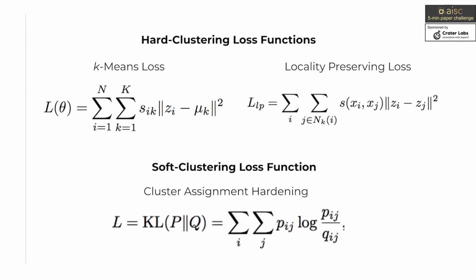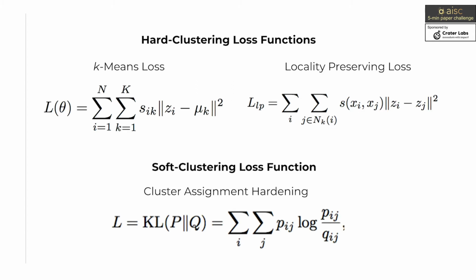In addition to these non-clustering loss functions, a clustering loss function can also be used. This helps assure that the latent representation learned by the network will be clustering friendly. For example, we could use the k-means loss function, which will train the network to find a latent representation where the clustered data points are close to their centers. Similarly, we could use the locality preserving loss function. Both of these are hard clustering loss functions, meaning that each point is assigned to only one cluster.